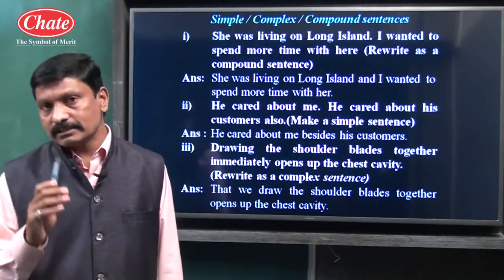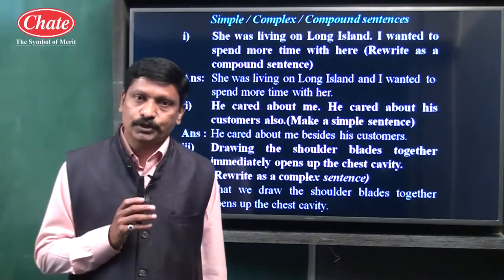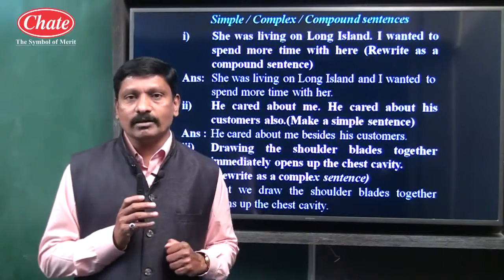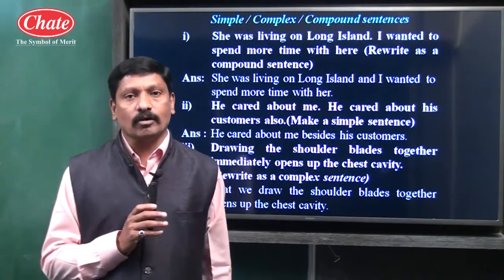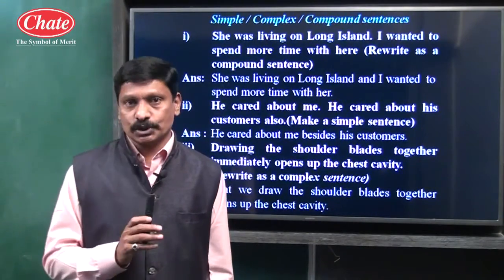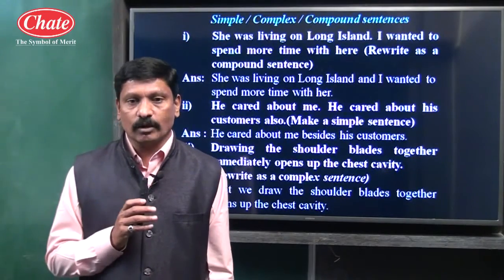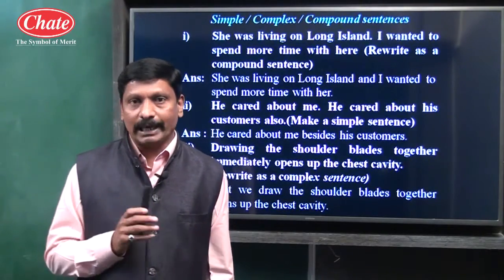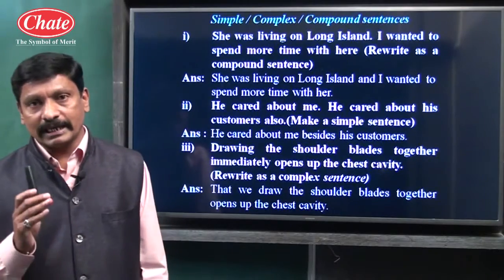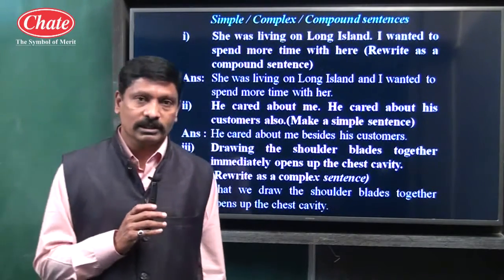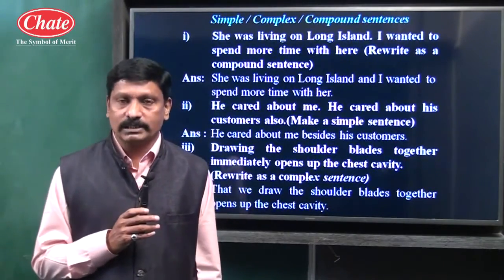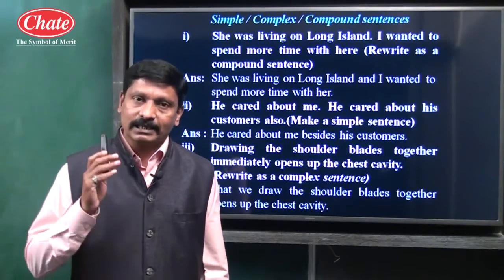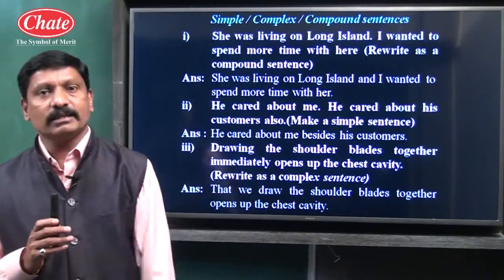Complex sentence is a structure in which one main clause and at least one subordinate clause is used. I will repeat once again, children. In a complex sentence, we come across one main clause and at least one subordinate clause, and this particular type of sentence always contains a subordinating conjunction.